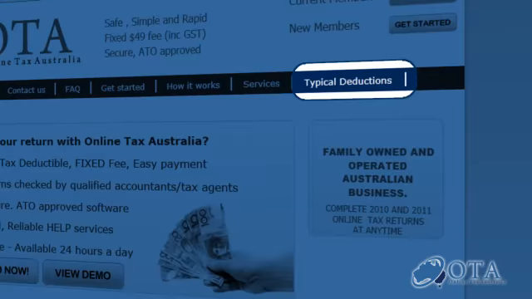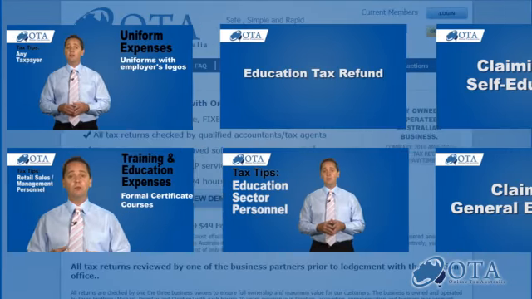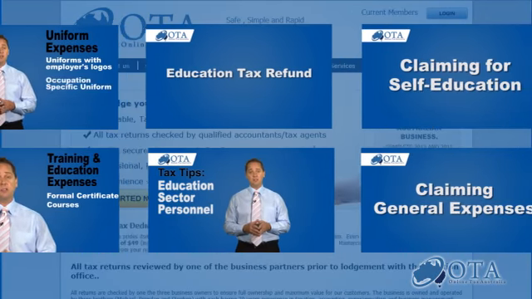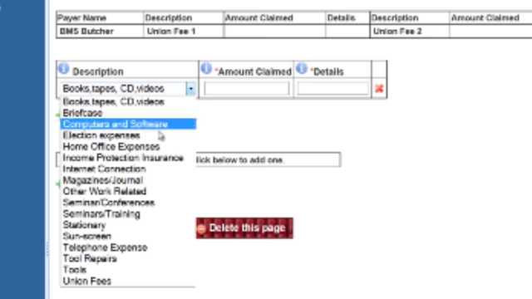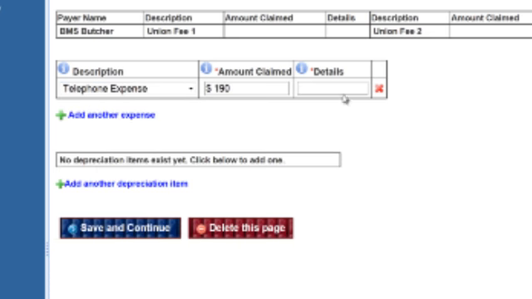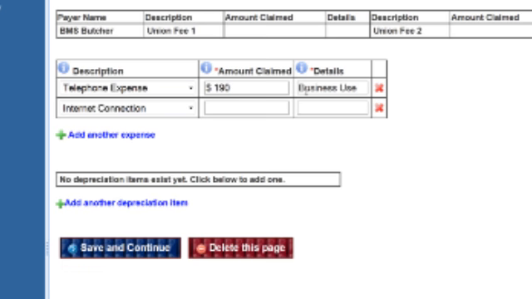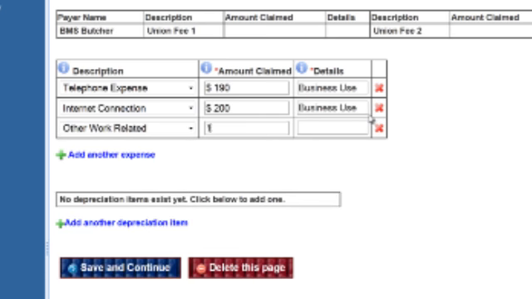Now it is time to save some money. As accountants, we are often asked, what deductions can I claim? Our typical deductions page provides easy to understand explanations and videos categorized by occupation and employment circumstances that may apply to you. In the deductions section, you will add all your applicable expenses. Specific worksheets for various deductions are generated based on the yes or no questions you have answered earlier. A point to highlight is the Other Work-Related Deduction worksheet, which includes an expense listing drop-down menu to make it easier for you to nominate your specific expense item.